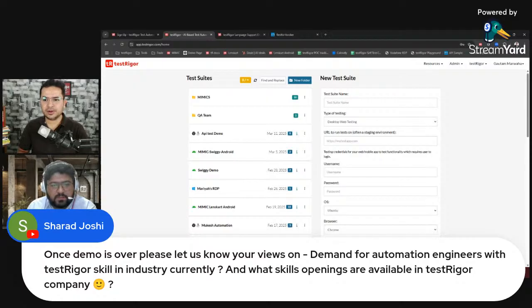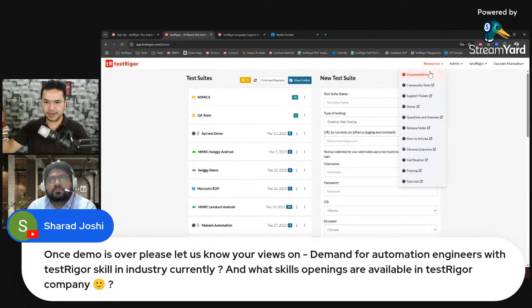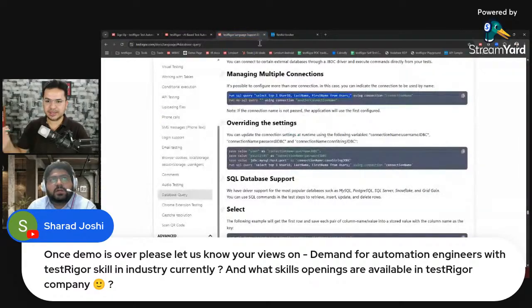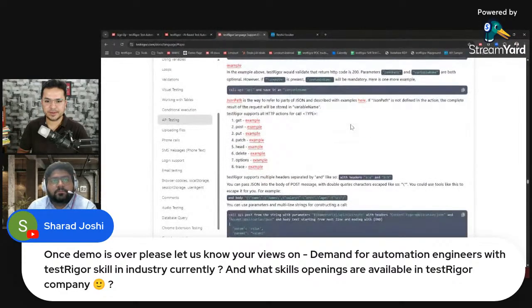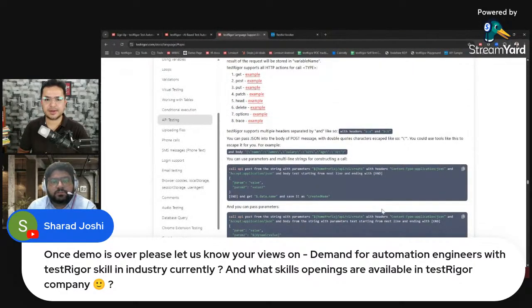If you go to their resources section, API documentation, for each API they have a dedicated template. You can go ahead and use the correct template and simply replace your API endpoint, payload, and other details. Correct. These are the examples: get, post, put, patch, delete, head, options, trace.